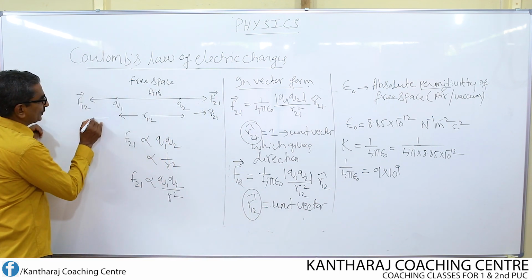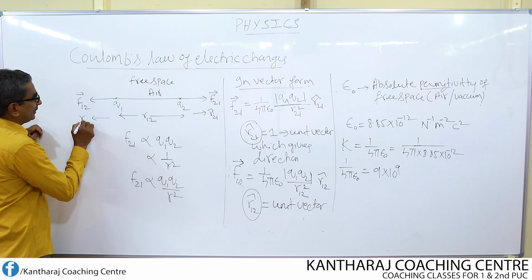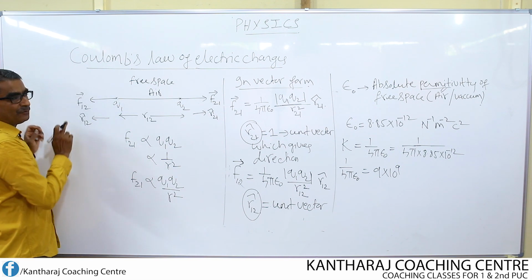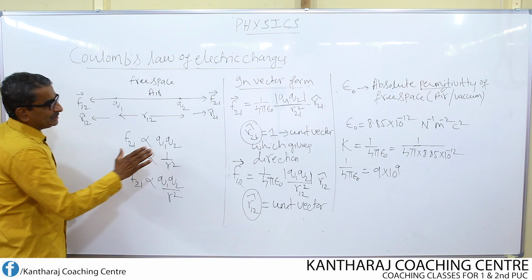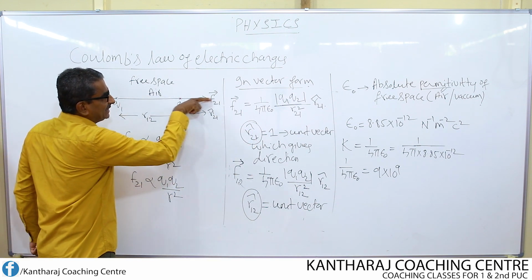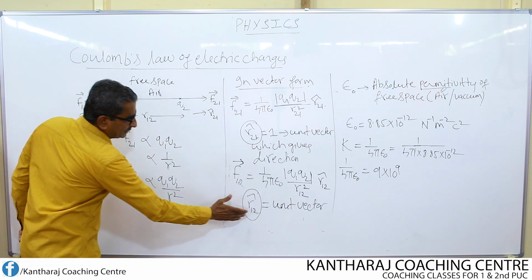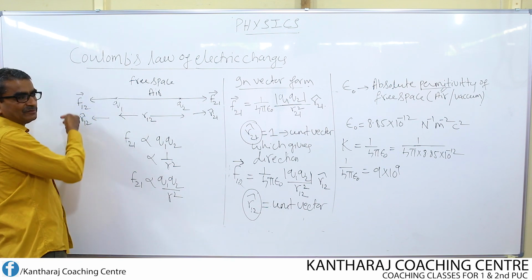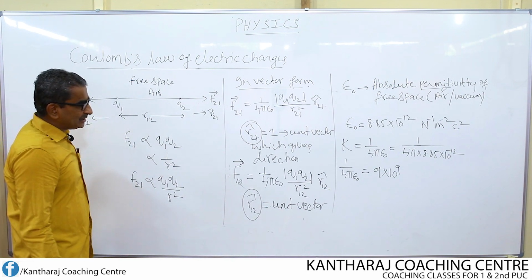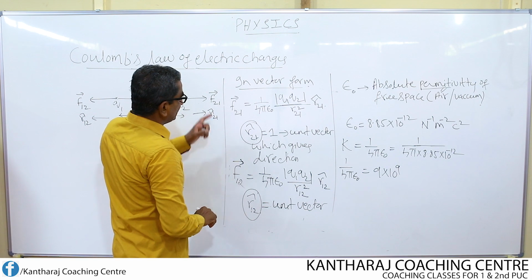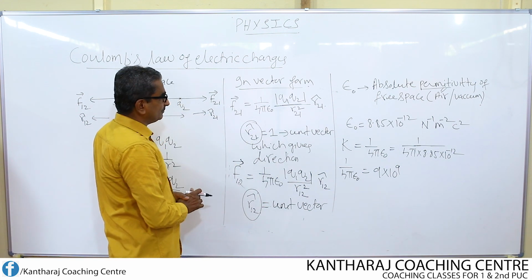The direction of R12 cap will be along the direction of the force F12. So this unit vector has the direction of this force, whereas this unit vector has the direction of this force. So this is how we can express Coulomb's law in vector form.